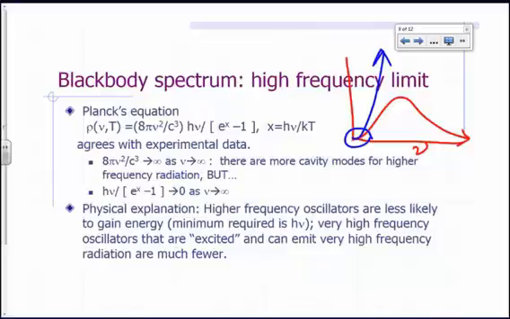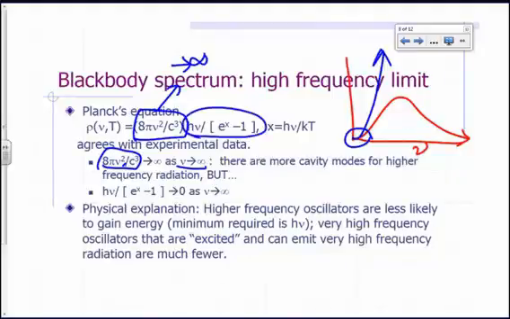So let's examine this expression right here, 8 pi nu squared over c cubed. What happens as frequency approaches infinity? This term approaches infinity. But what about h nu over e to the x minus 1? What happens to that?